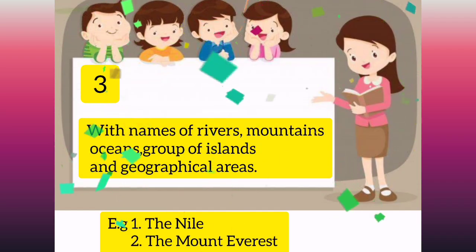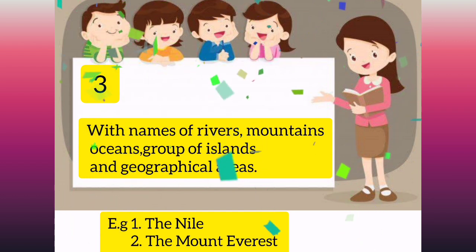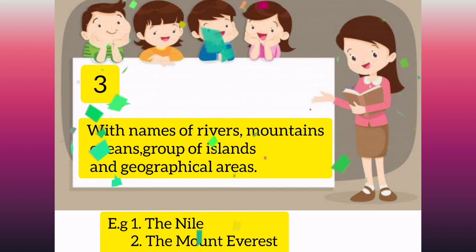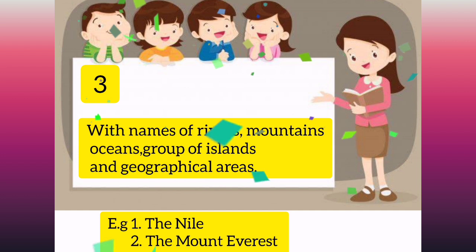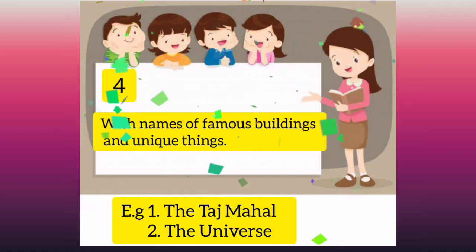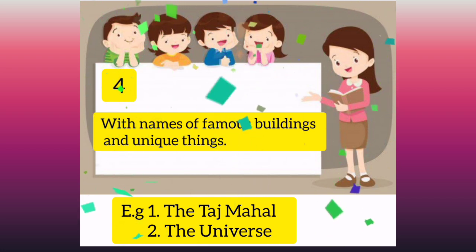With names of rivers, mountains, oceans, group of islands and geographical areas. Examples, the Nile, the Mount Everest. With names of famous buildings and unique things. Examples, the Taj Mahal, the universe.